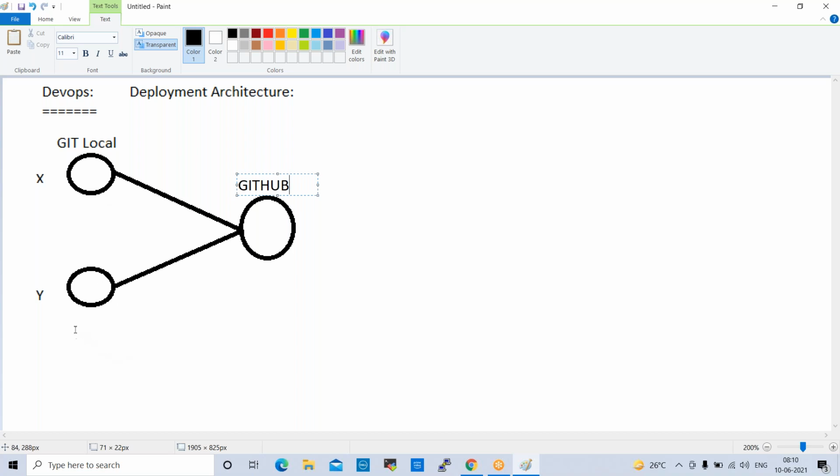Before going to other tools, basically, what is Git? Git is a repository tool or version control tool. What is a repository? Where we save our data, where we save our source code, is nothing but a repository.